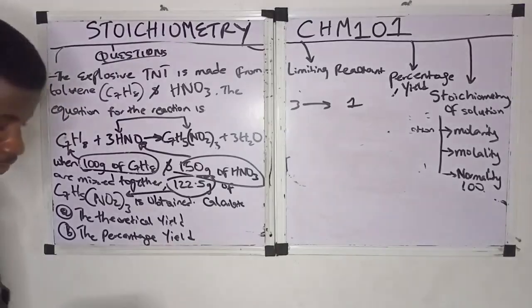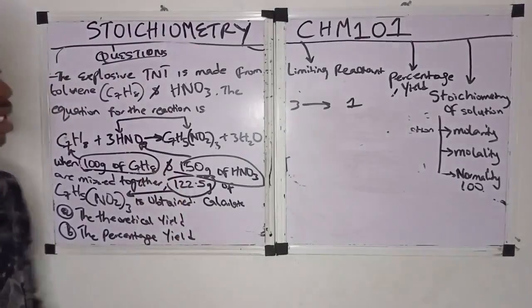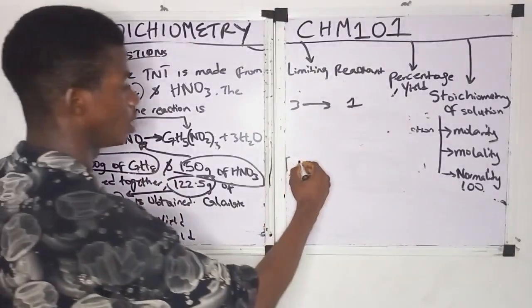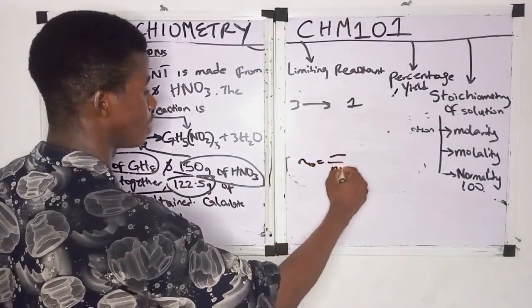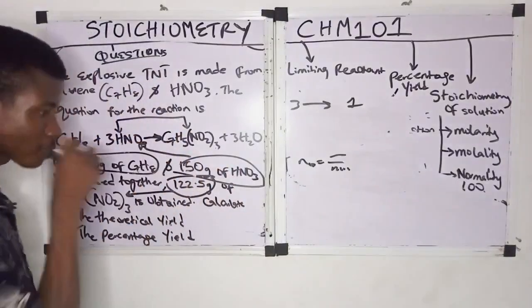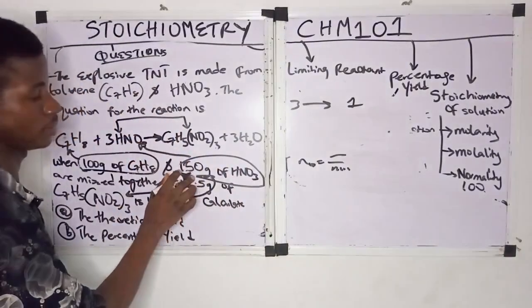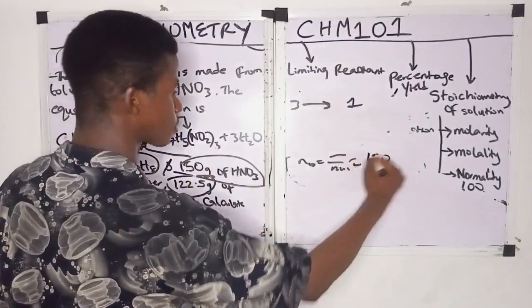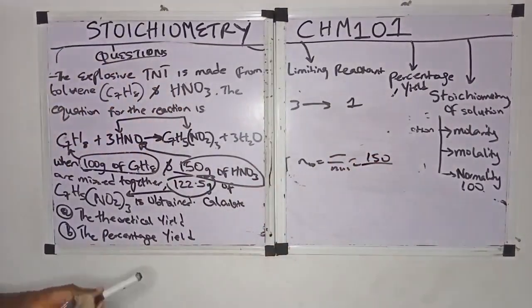150 grams. How are we going to do it? Convert it to mole by the given mass over the molar mass, right? The given mass of HNO3 is 150. The molar mass of HNO3, let's calculate it again, okay?